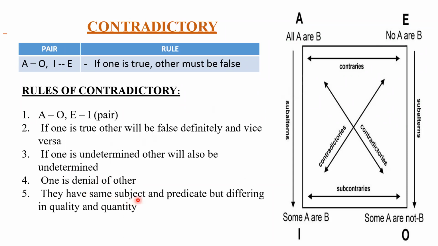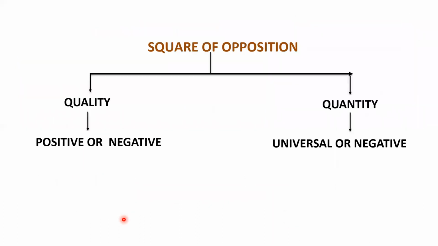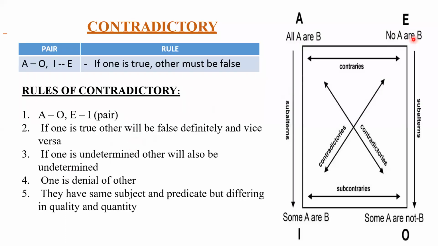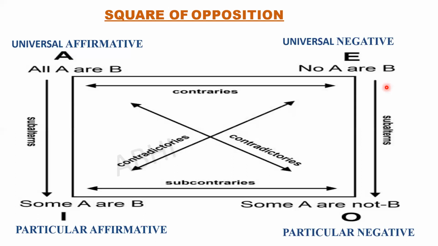Next, they have the same subject and predicate but differ in quality and quantity. Hardly once did this question come in the whole five or six years of question papers. We'll see what quality and quantity are. Quality means positive and negative. I showed in the first PPT which is positive and which is negative. Quantity means universal and particular.